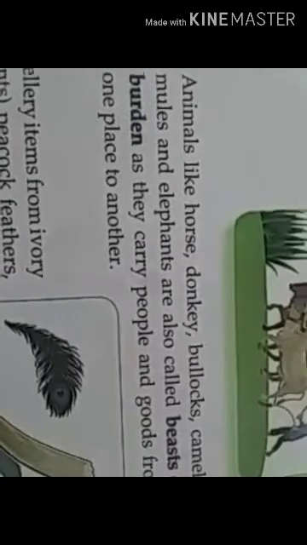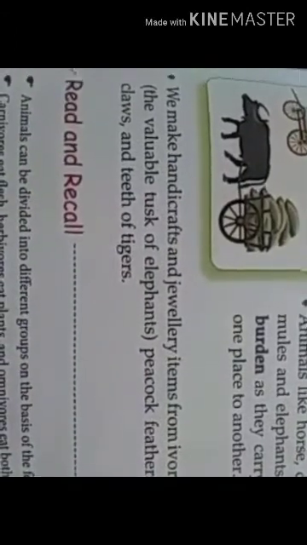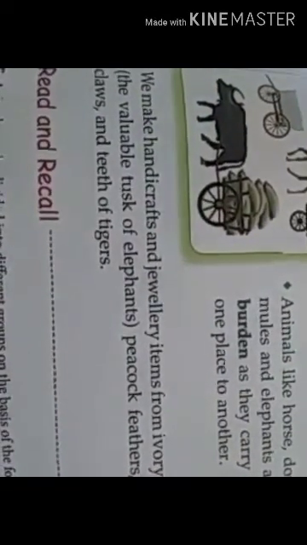We make handicrafts and jewelry items from the ivory of the valuable tusk of elephant, peacock feathers, and claws and teeth of tigers. From this we can make our beautiful jewelry. So every part of an animal is useful for us. So we should take care of them.